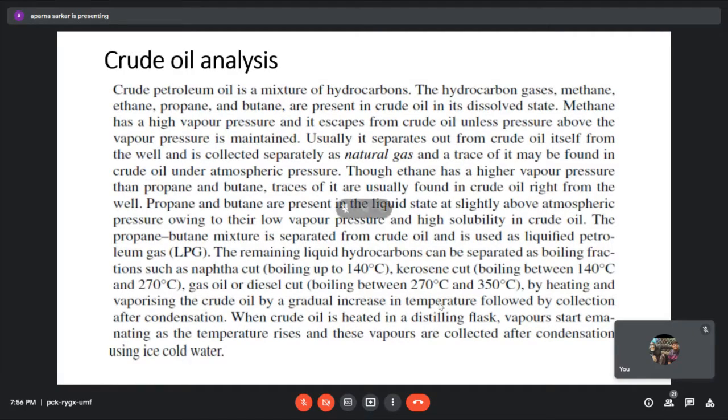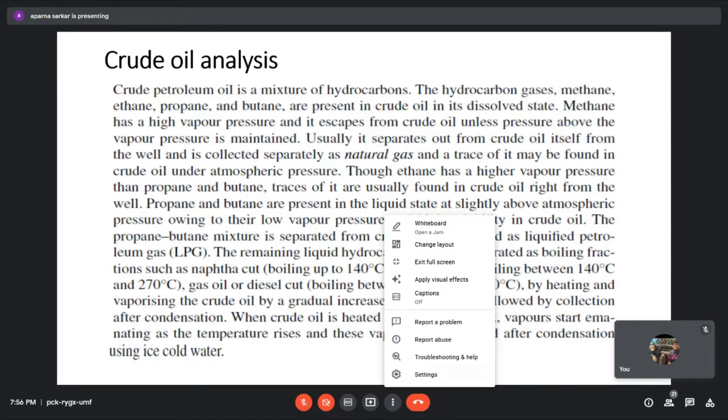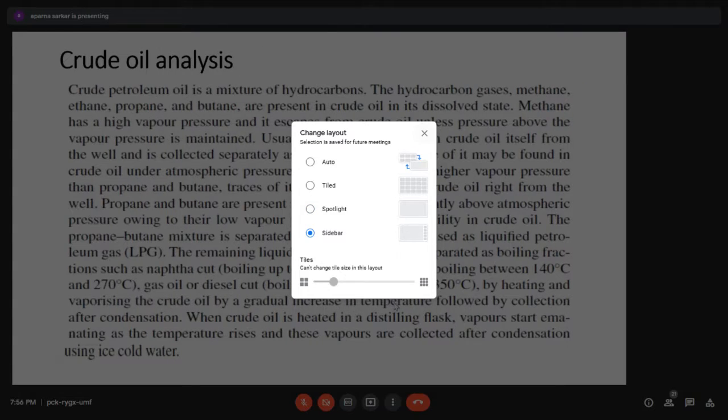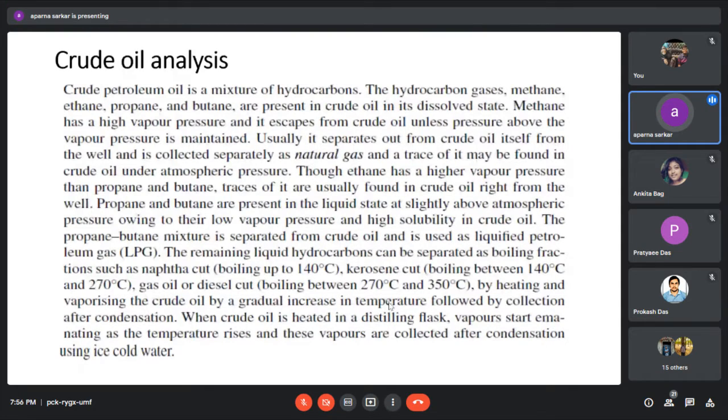Crude oil analysis has many processes, and the main ones are IBP and TBP calculation. IBP is initial boiling point and TBP is true boiling point. Crude petroleum oil is a mixture of hydrocarbons, and natural gas is mixed with it. When it separates out from the crude oil, we get the natural gas first, and then through the atmospheric distillation unit